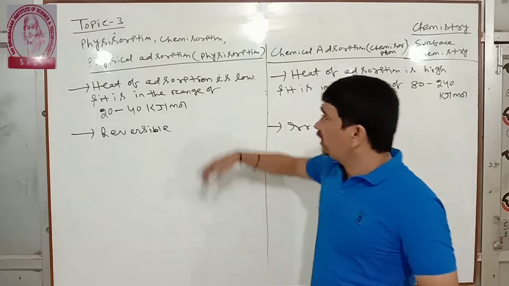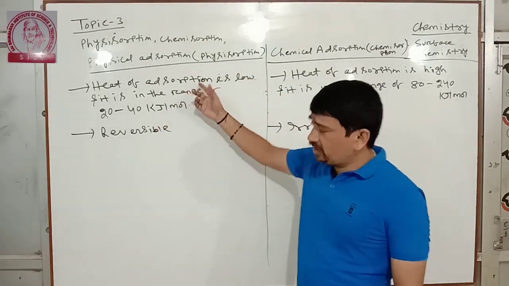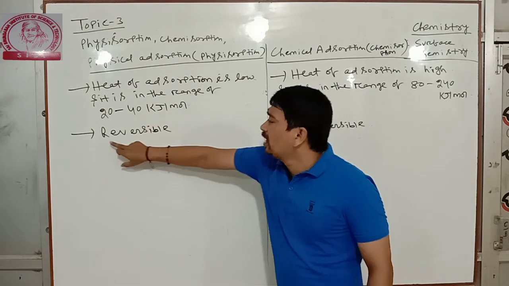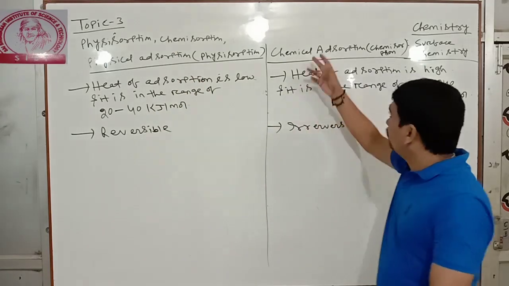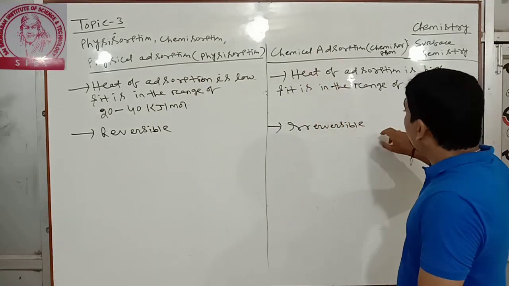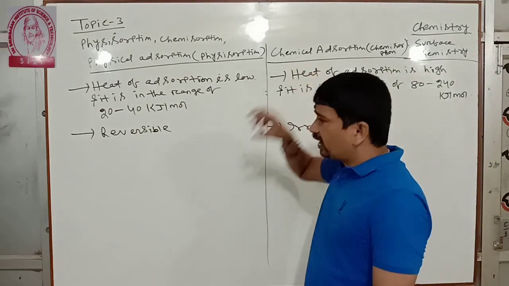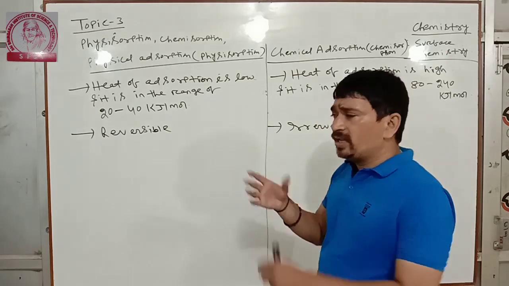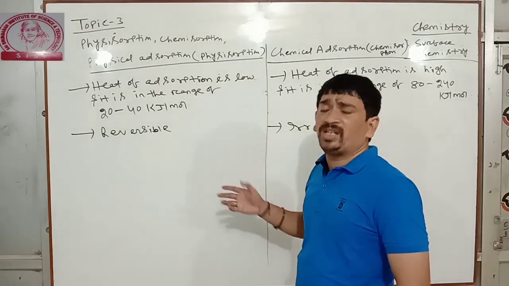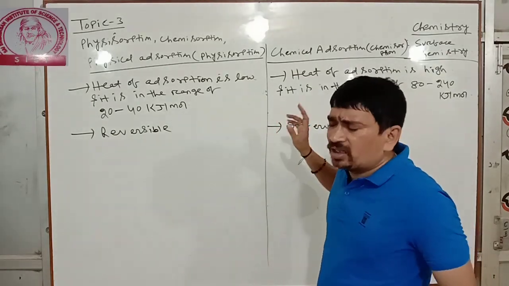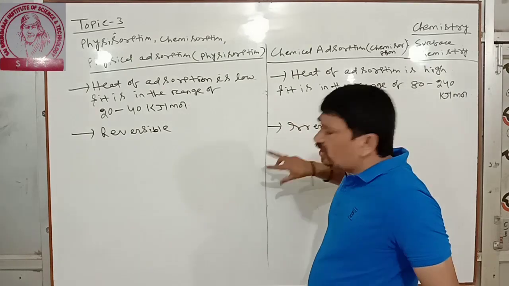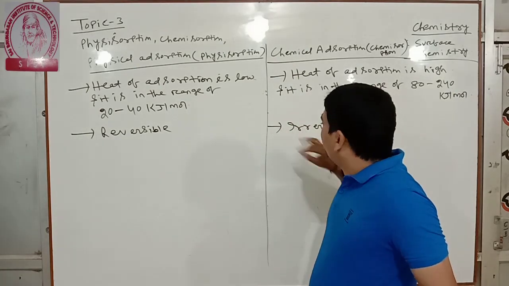So in physisorption, a reversible reaction occurs. In chemical adsorption, it is irreversible, because when the adsorbate accumulates on the surface of the adsorbent, a new surface compound is formed.